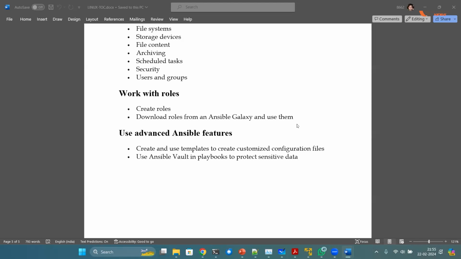We are going to cover all the topics which are compulsory for the RHCE exam, plus a few more things like Ansible Tower. Although it's not in the course, since I know the importance of Ansible Tower with experience, I'll be demonstrating that as well. I want you guys to be ready for the job or for the organization.